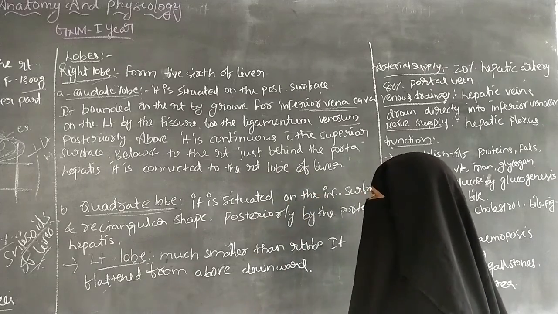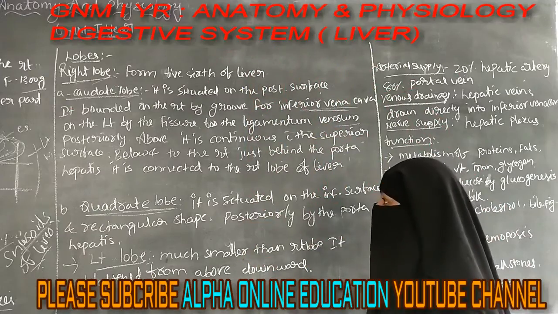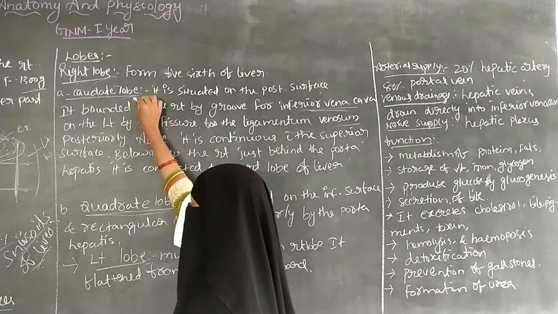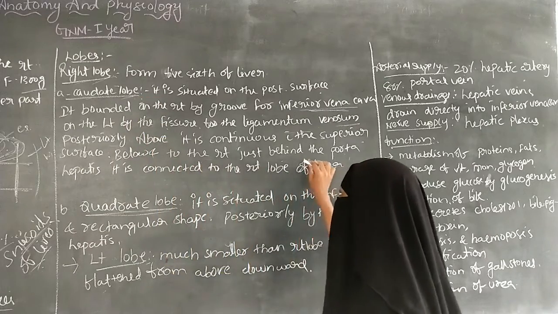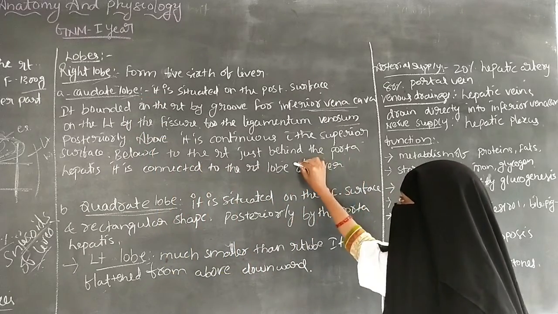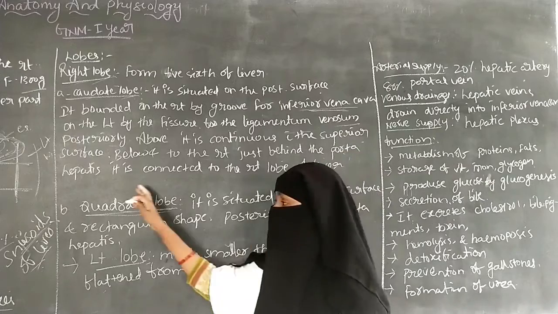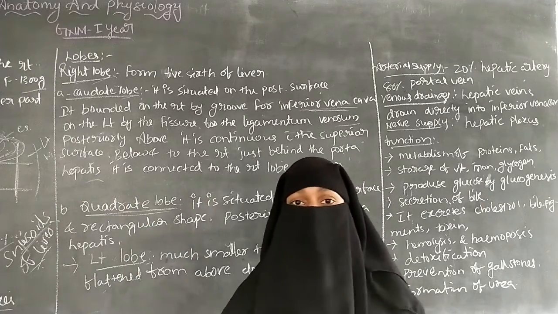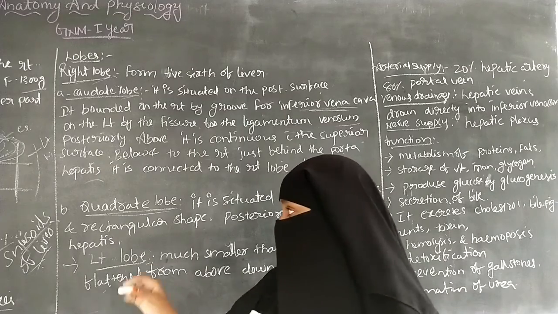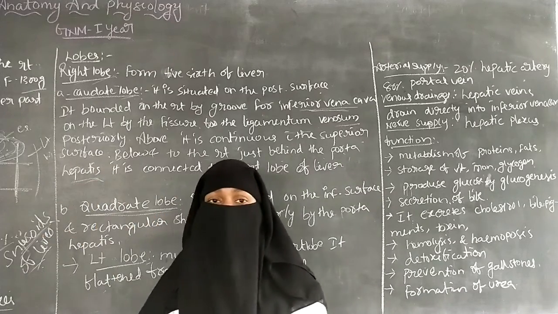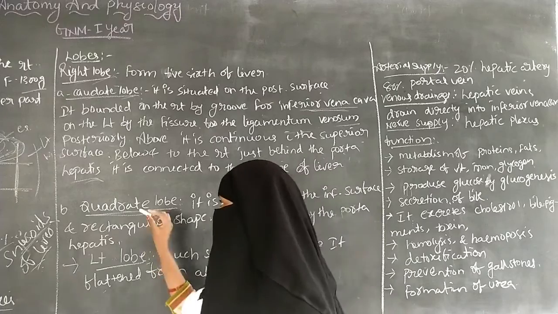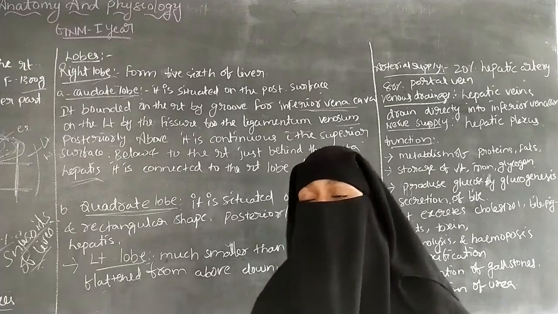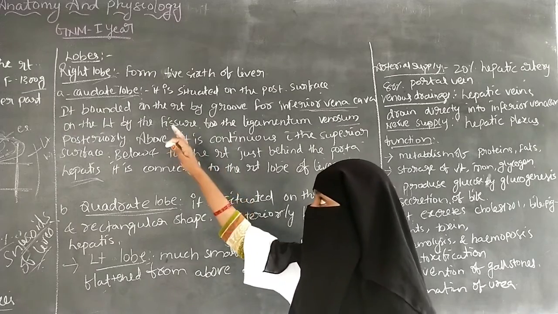So there is a right side just behind the porta hepatis, and the caudate lobe is situated below the right side and behind the porta hepatis. The porta hepatis is a deep transverse fissure, and it is situated in the inferior part of the right lobe.